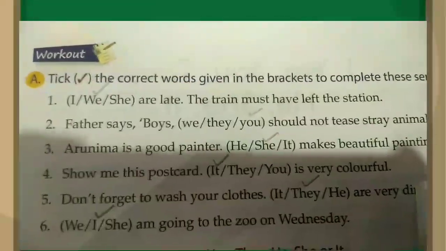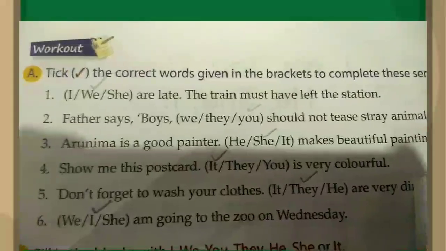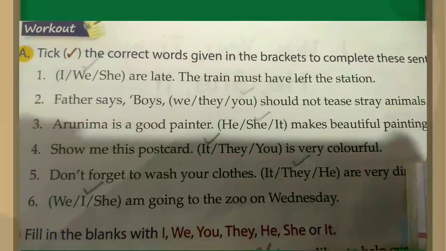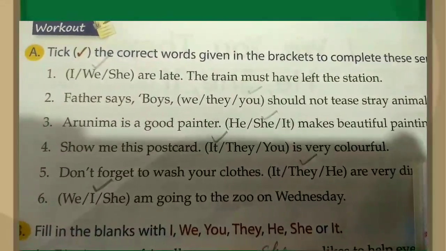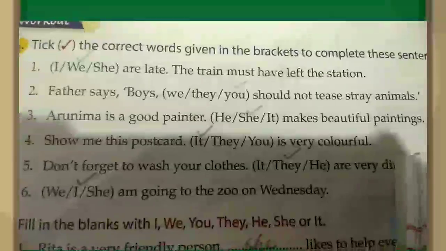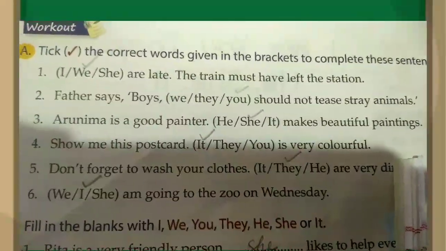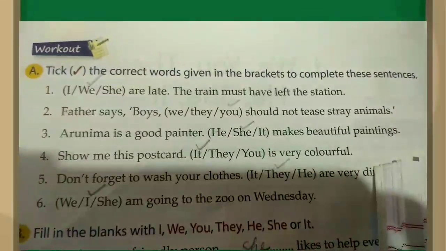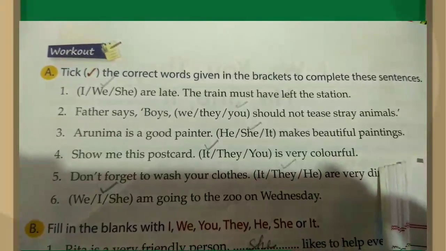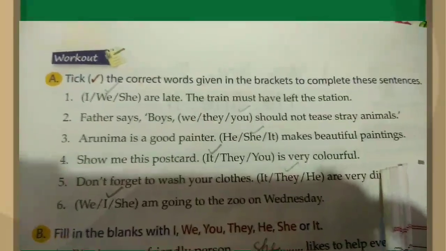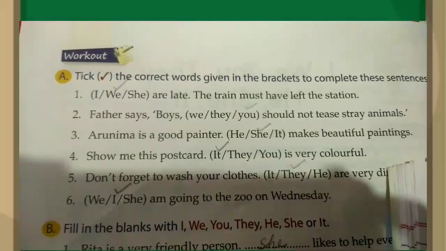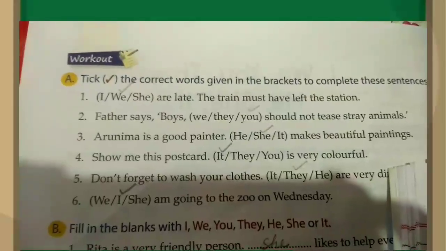Number 2, father says, options boys, we, they, you in the bracket, should not tease stray animals. So which one would be the correct answer? The correct answer would be you. You should not tease stray animals. Alright. What's the use of you? You is used for one or more naming words of persons. For example, like Ria is in class 2. It would be you are in class 2.